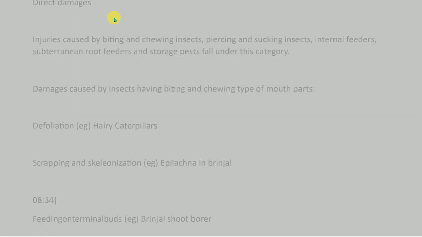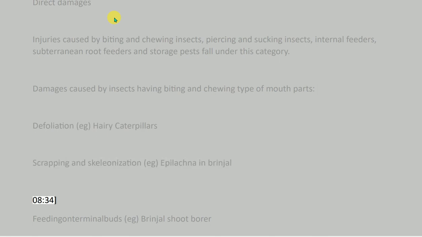Direct damages: injuries caused by biting and chewing insects, piercing and sucking insects, internal feeders, subterranean root feeders and storage pests fall under this category. Damages caused by insects having biting and chewing type of mouth parts: defoliation, e.g. hairy caterpillars; scraping and skeletonization, e.g.